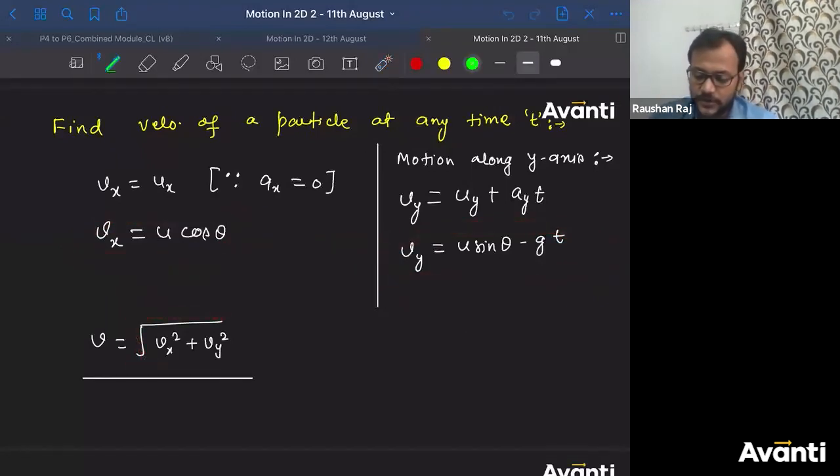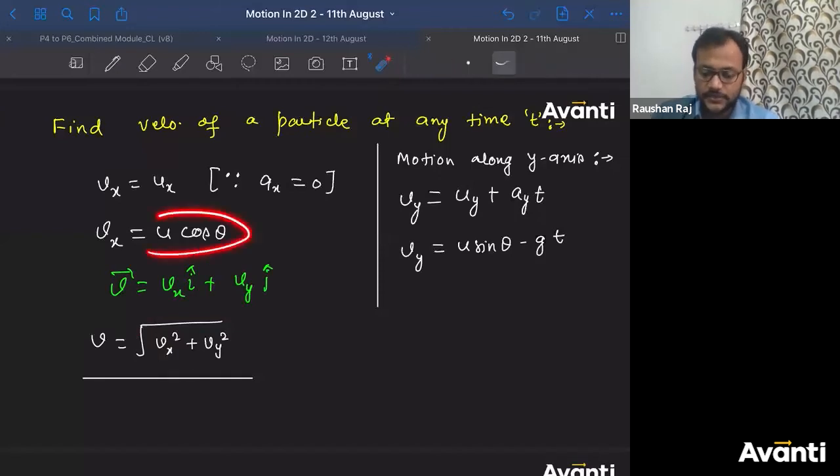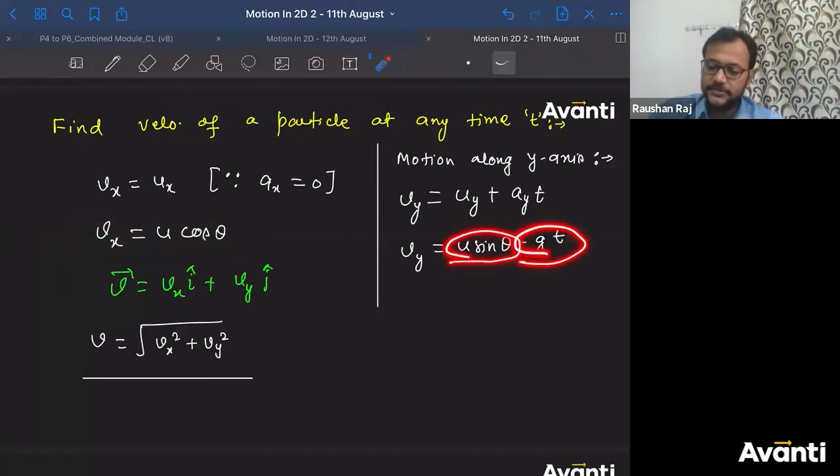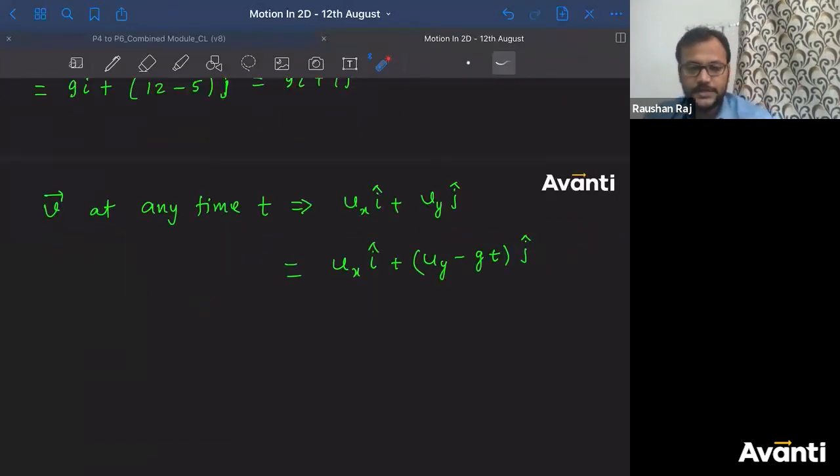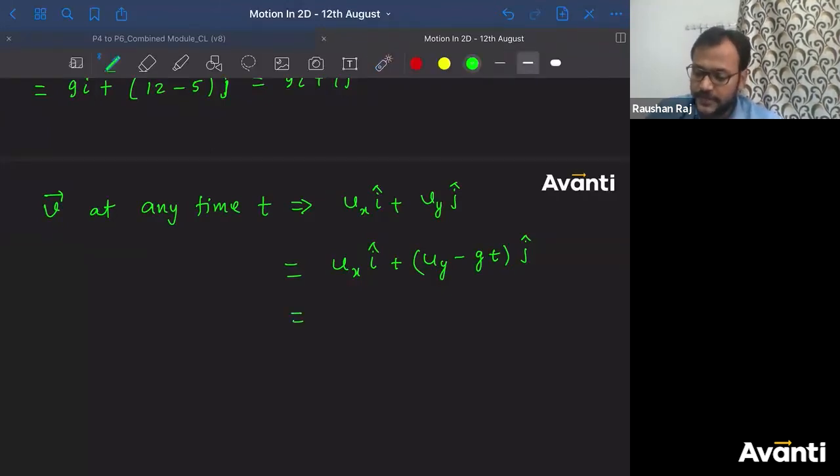Or if I ask you the vector quantity, you can write V vector is nothing but Vx i cap plus Vy j cap. What is Vx? U cos theta or Ux. What is Vy? U sin theta minus gt. So that is what I have written here. Ux i cap plus Uy minus gt. Put the value. So 15 into cos of 53 degree i cap plus 15 into sine of 53 degree minus 10 into t j cap.